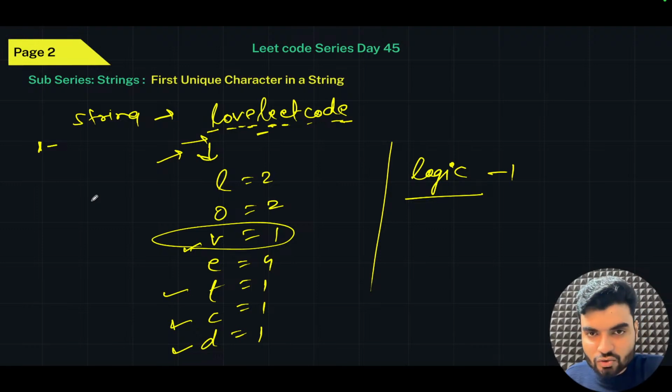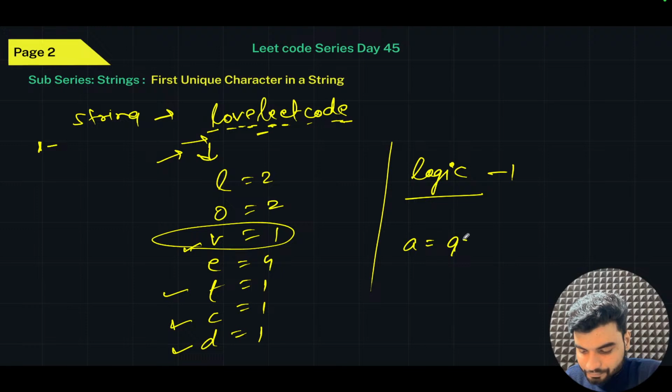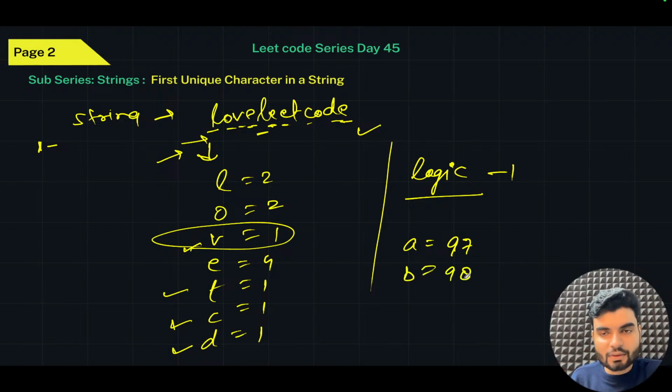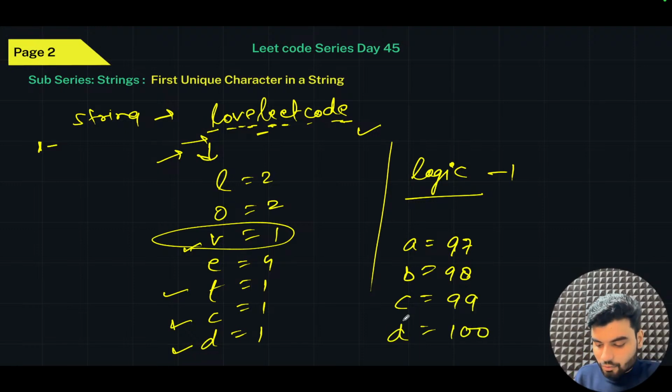The ASCII value, actually, if you want to check the numerical value of a character, that is the ASCII value. So small a has the value of 97. If I ask you, can you convert this whole string to numbers? You will say yes, but how? If a has 97, then b will have 98, similarly C is 99, similarly D is 100. This is how you will have the characters, and at the end you will have Z, that will be 122.